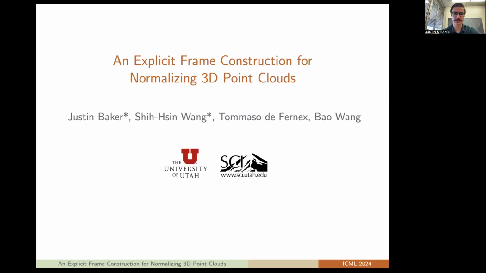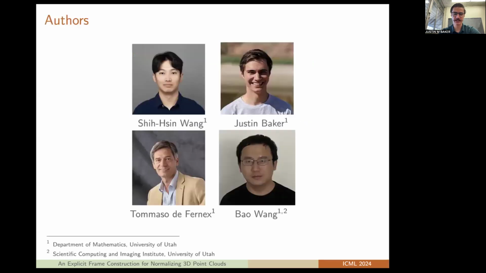Hello, everyone. Today we'll be discussing an explicit frame construction for normalizing 3D point clouds. This is work that I've done with Shuxia Wang, Tommaso DePernix, and Bao Wang at the University of Utah.